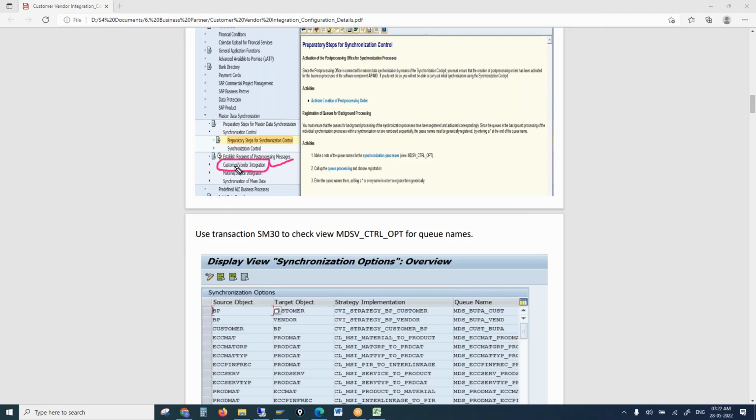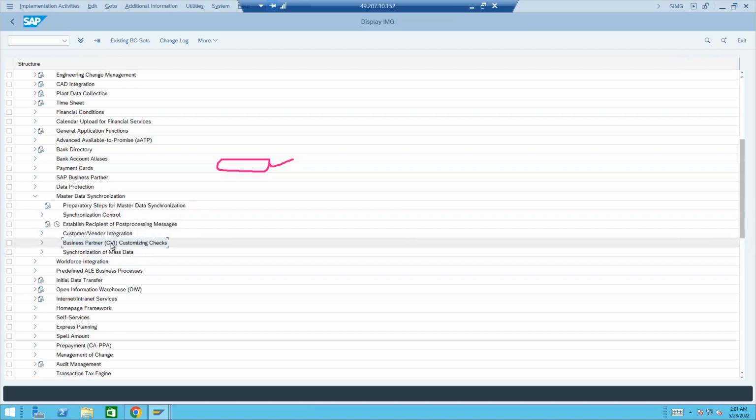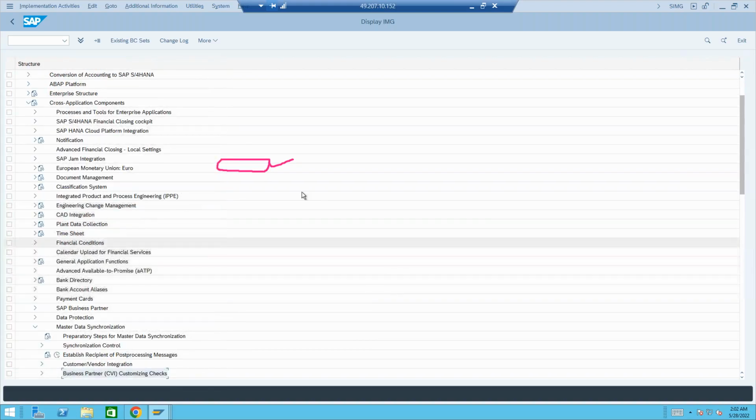It says simple customer/vendor integration. But in the new system, it's something different. It says business partner CVI customizing checks. Right? Even earlier we could not find that, SAP NetWeaver. I'm very confused on finding that. So maybe this particular menu has been rearranged in the 2021 version, because it's new, which we are experiencing. So if you are upgrading from an older version to a new version, or your project is upgrading from an older version to a new version, please check these things.